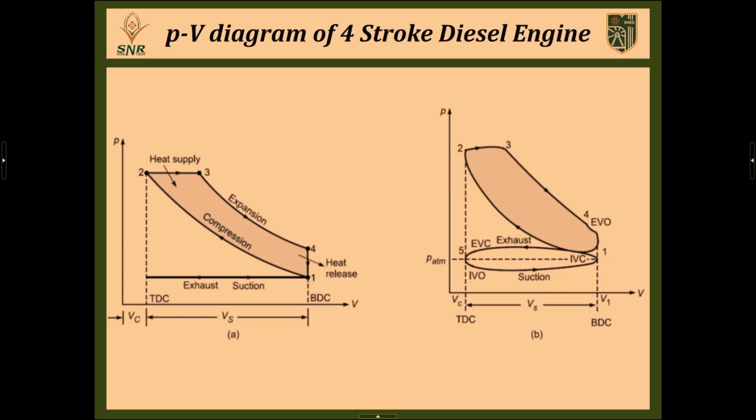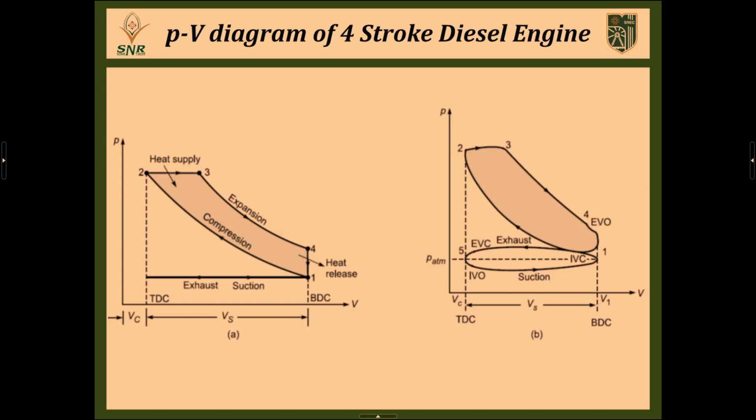Next, what happens? The 3 to 4 is the expansion process. During that expansion process, after burning of fuel, the heat will push the piston at very high speed in the downward direction. So the piston will start to move at very high speed from TDC to BDC. The volume is increasing inside the cylinder. At the same time, the pressure will go down. At the end of the stroke, the piston will reach BDC.